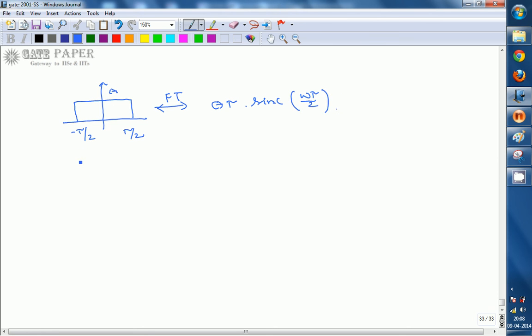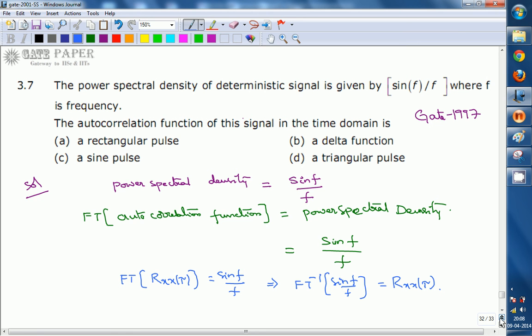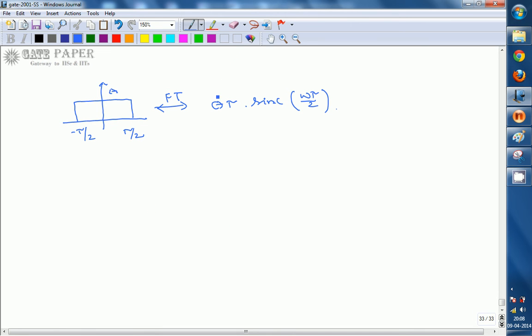Observing this, we got a sin f by f form. Sin f by f is nothing but the sinc function. So we need the inverse Fourier transform of the sinc function.